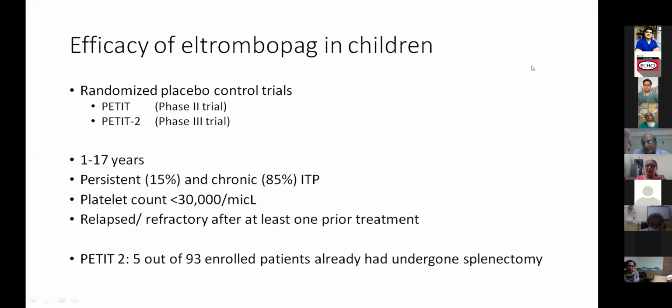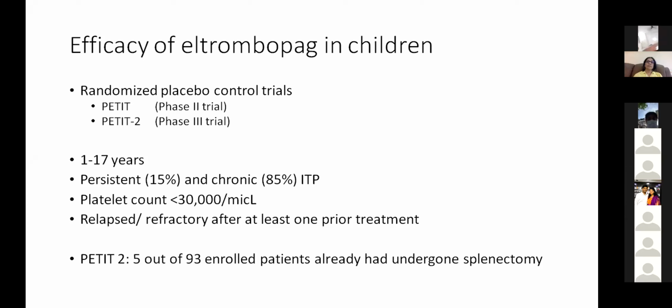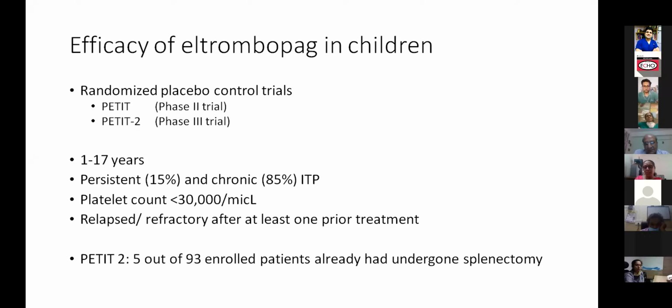And then if the counts become more than 4 lakhs and remain persistently above 4 lakhs for 2 weeks, then the minimum lowest dose that you were using can be temporarily stopped. So you can temporarily stop it. But if it again drops below 1.5 lakh, the guideline says you have to restart the eltrombopag. So it is a seesaw that you have to play with the drug.